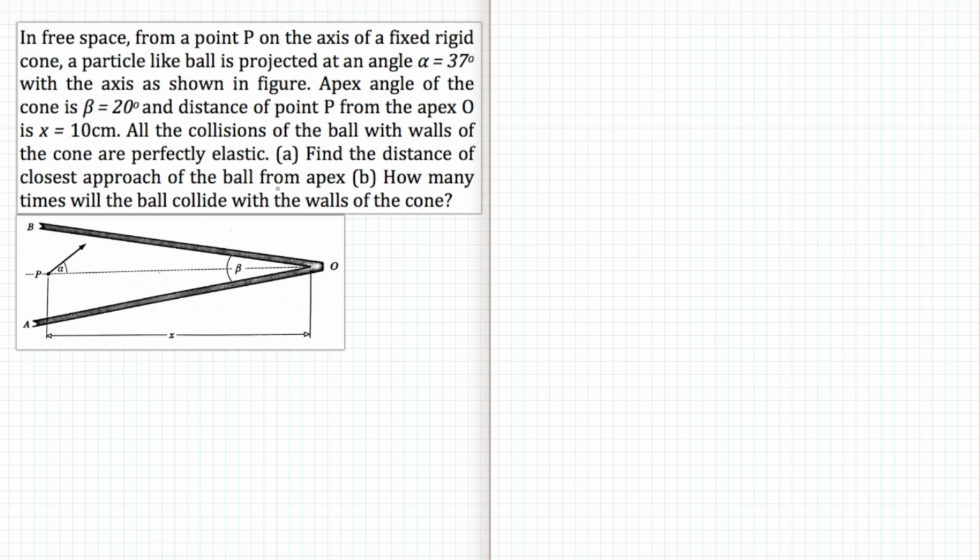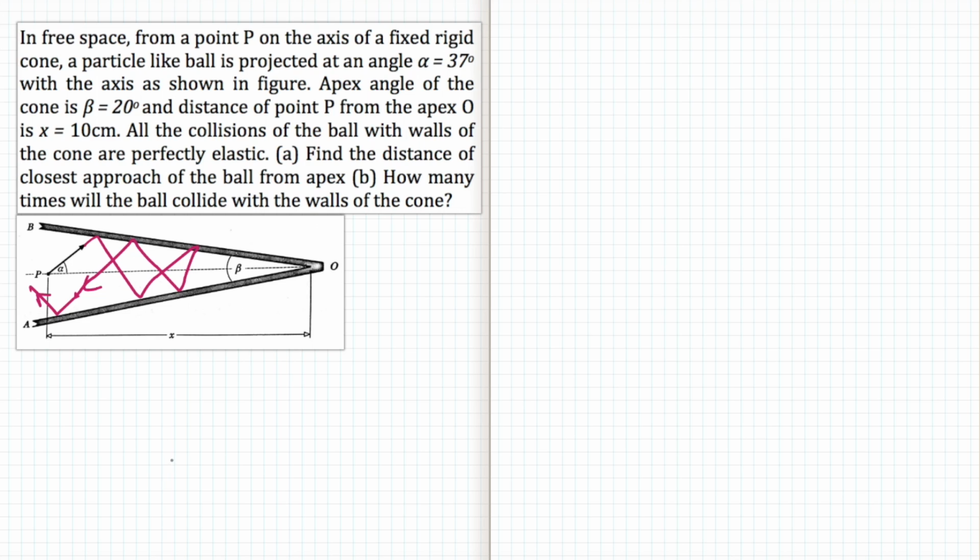So we have to find the distance of closest approach of the ball from the apex and how many times the ball will collide with the walls of the cone. The ball might go like this, it can collide, come here, then again go like this, it can collide, come here, and then it can go like this and come back, and then again collide. So whatever the situation, we have to find the total number of times it collides with the wall and the closest distance from the apex O.